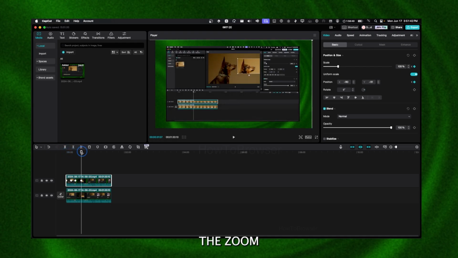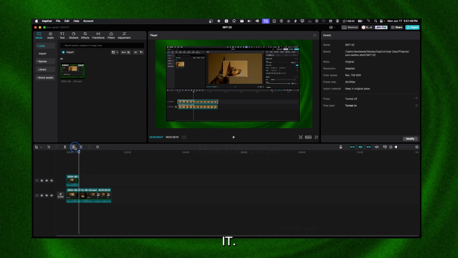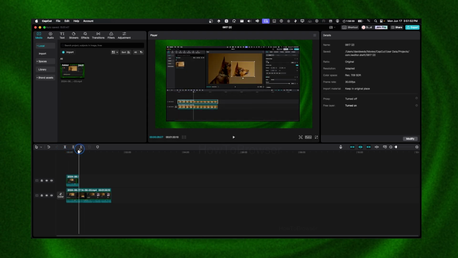You can add the zoom out, but what you can do even better is just to crop that portion, and that's it. You just magnify that portion, and then that's it.